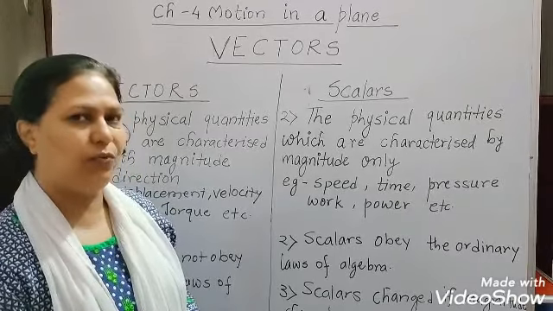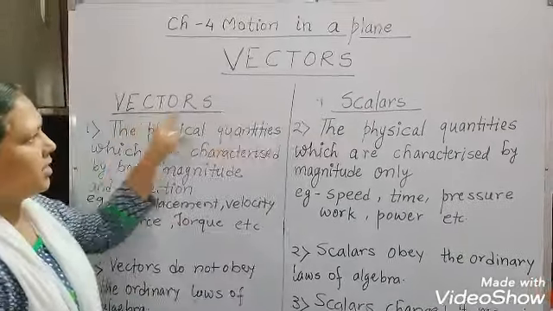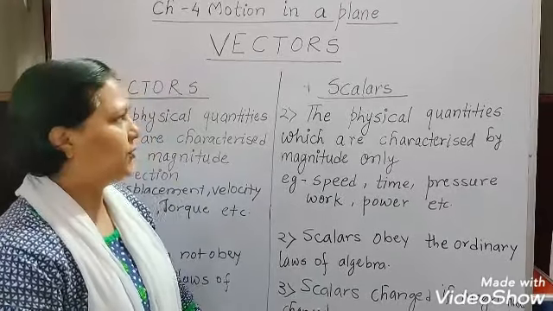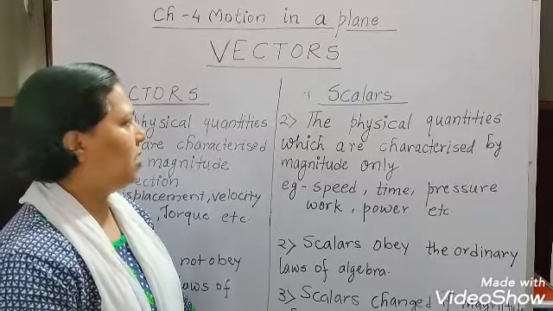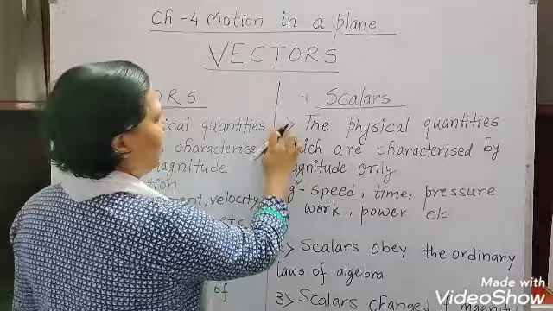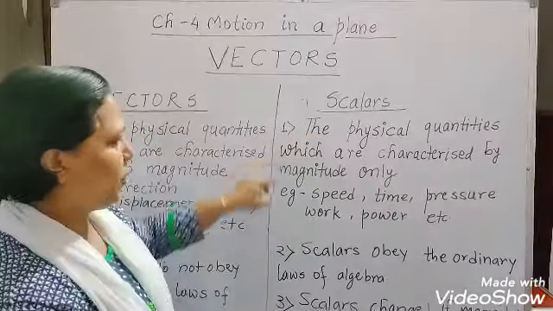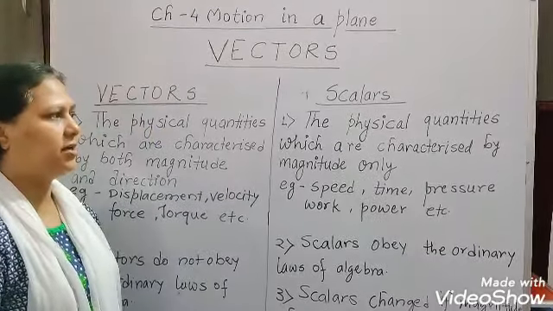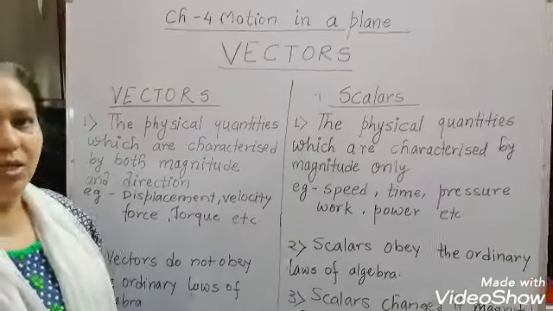Now once again we will see vectors and scalars. The physical quantities are classified in two categories, vectors and scalars. We'll see here the difference between these two. The first point: the physical quantities which are characterized by magnitude only are called scalars.